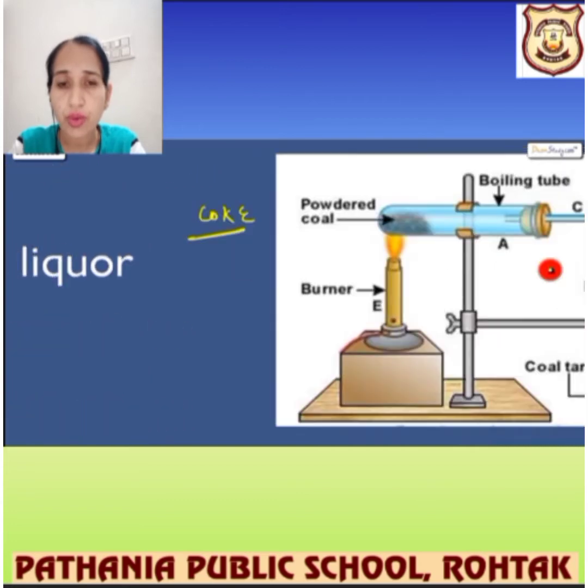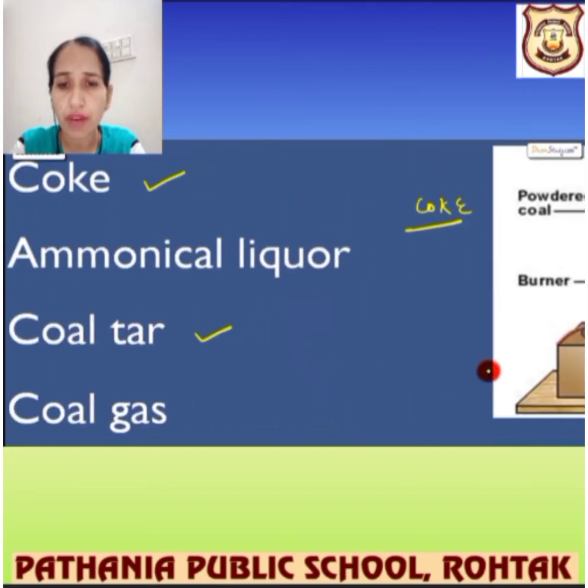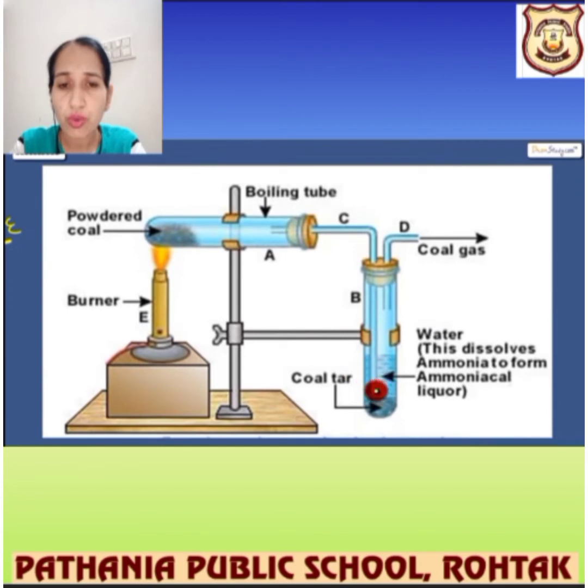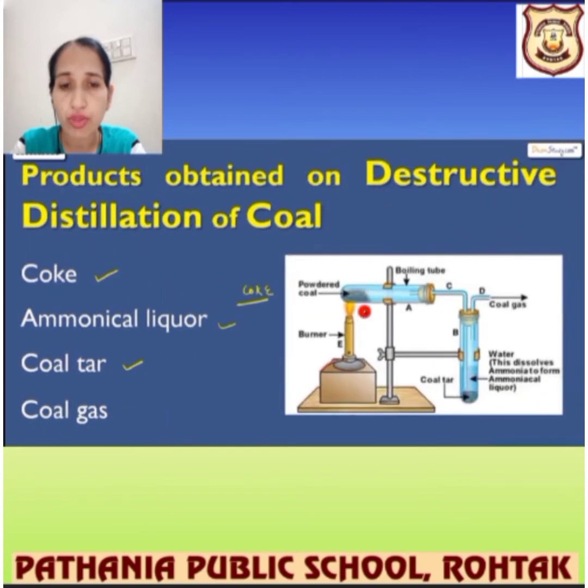In the bottom, which is collected over here, there is a thick substance called coal tar. Here the water is also there, with ammonia; that is all called ammoniacal liquor. These are the terms that you have to remember. So coal tar is over here at the bottom, and ammoniacal liquor is a water-like substance. You have to learn the spelling also. The gas coming out of there is called coal gas. These are the products we get after heating.